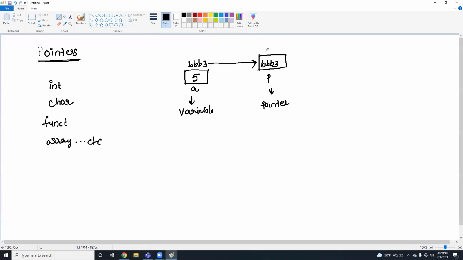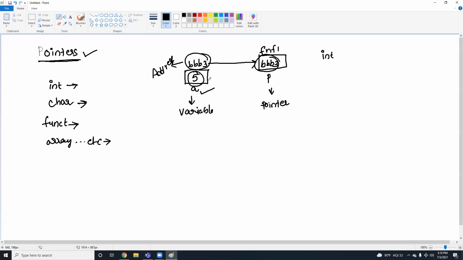And here, P also will have its own address, like FNF1. I'm not storing the variable value. 5 is the variable value and PB3 is the address. So here I'm storing the address of the variable A, and that is nothing but a pointer. We can create pointers to integer numbers, characters, functions, arrays. Let's see an example of how to create a pointer to an integer number.